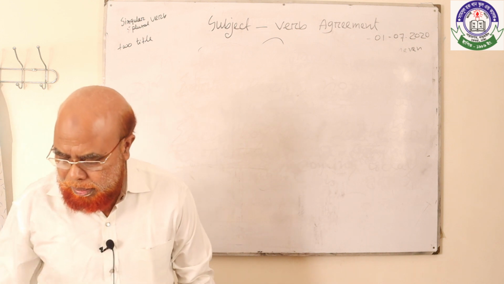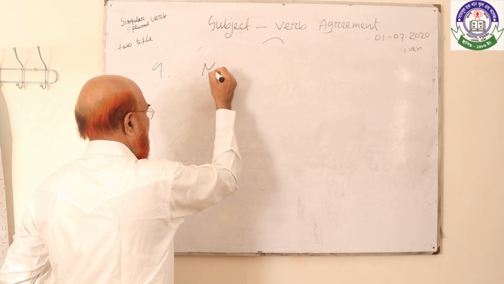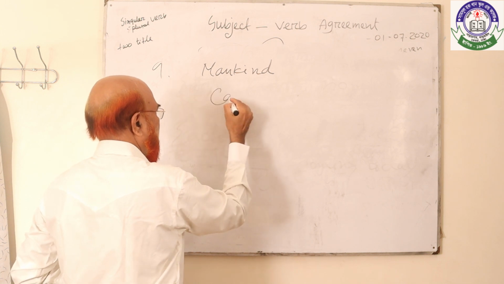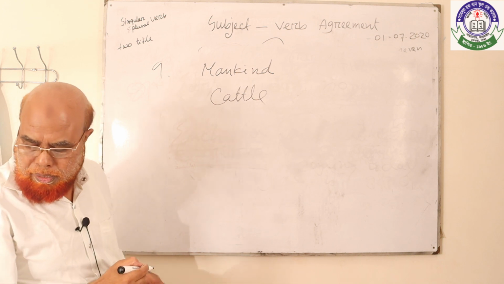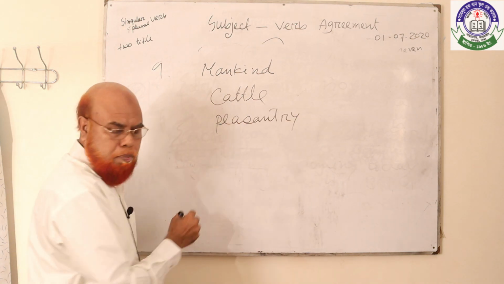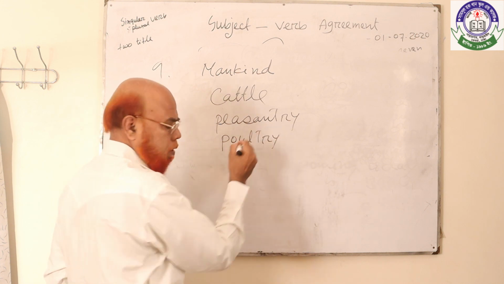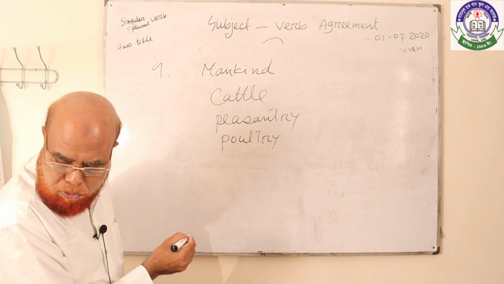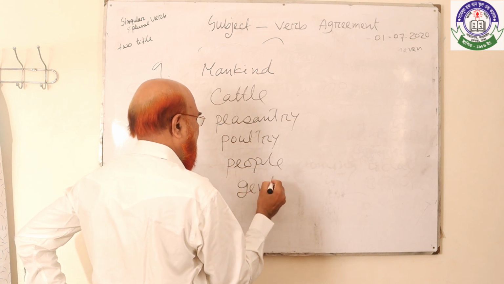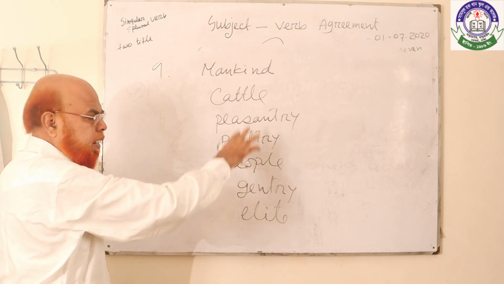Students, I will write some words: mankind, cattle, peasantry, farmers, society, poultry, people, gentry, elite. Write down. Students, I have written some words.